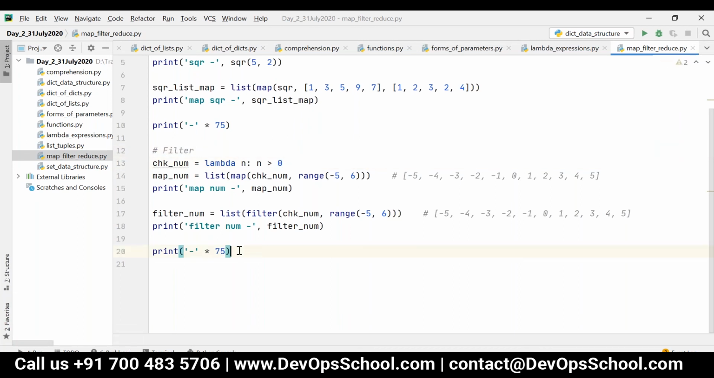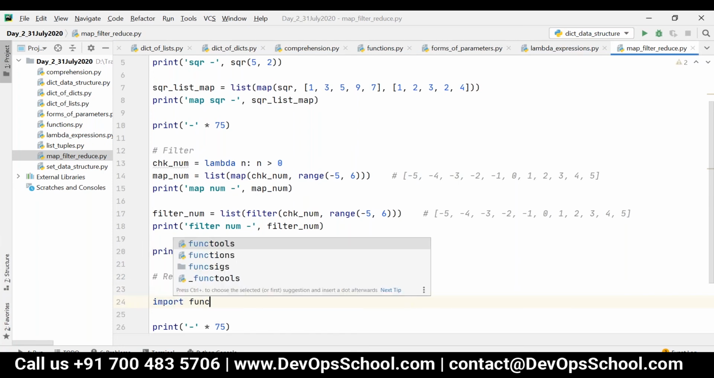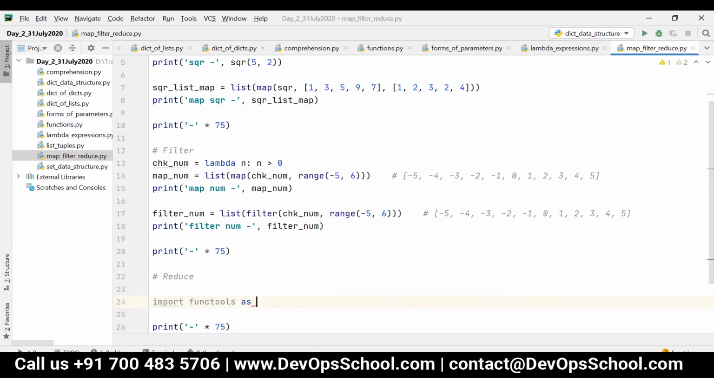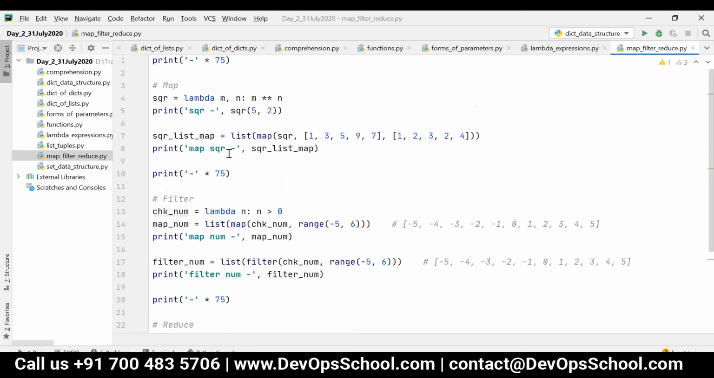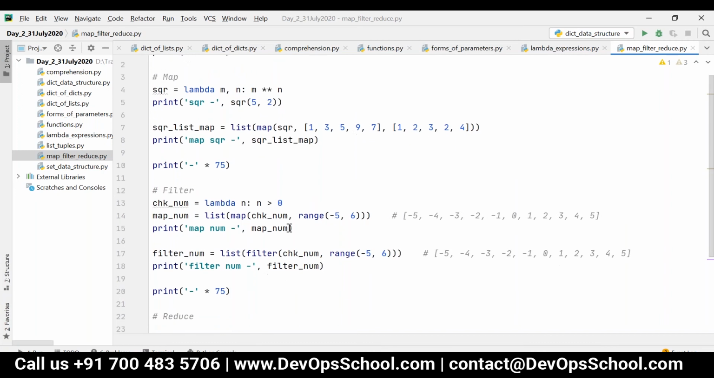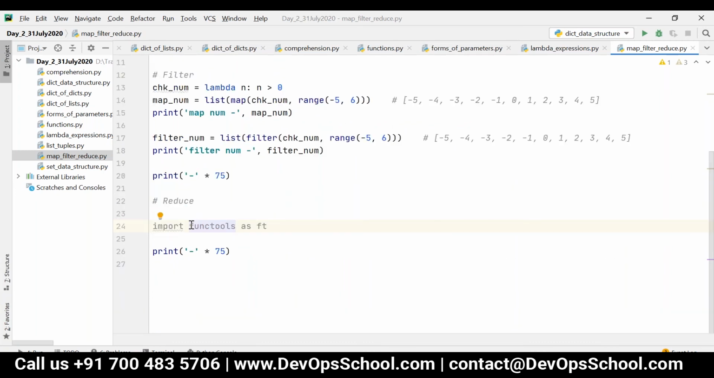Yes. Okay, so the third one is nothing but reduce. So what do you mean by reduce? In order to implement reduce, I have to import a module called functools as ft. See, map and filter I can use directly, no problem at all. But in order to implement reduce, I have to import functools.